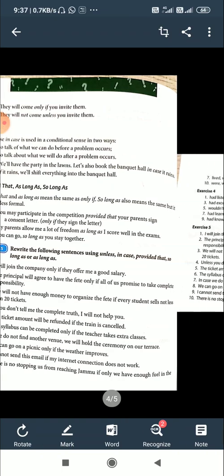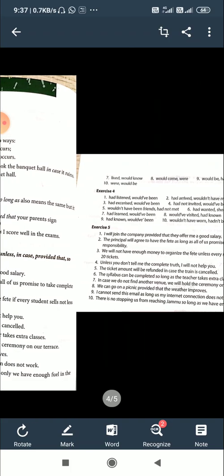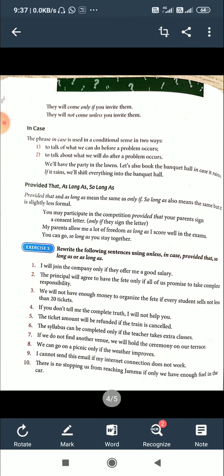The answers are given in the key, in exercises 5 and 4, in the book itself.